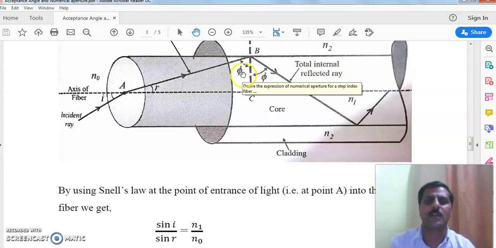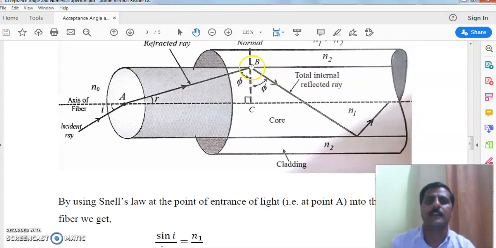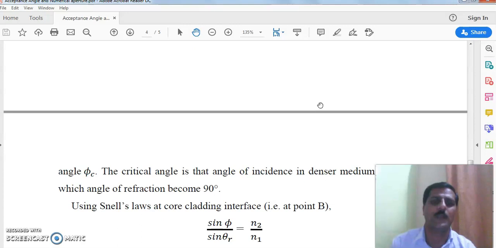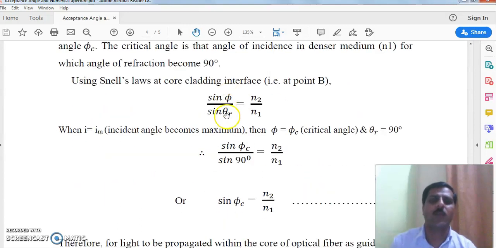Consider the angle of refraction to be theta r, considering that the ray, besides suffering total internal reflection, enters the cladding region. So according to Snell's law, sin phi upon sin theta r is equal to the refractive index ratio n2 upon n1. That is Snell's law at point B. So sin phi upon sin theta r is equal to n2 upon n1.